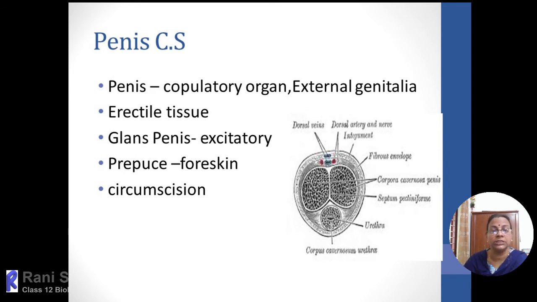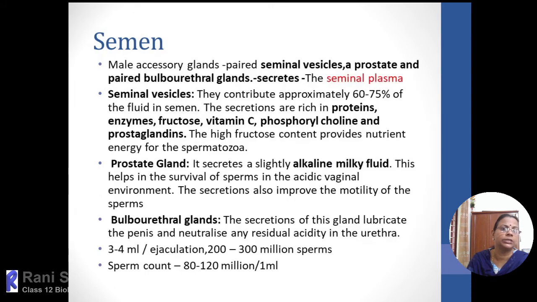Medically also it is advantageous, because if you remove the tip region of the foreskin or the prepuce, it will avoid inflammatory chances due to viral or bacterial conditions and all. Then we'll move on to the next topic, that is the semen. We haven't discussed too much about the components inside the semen.